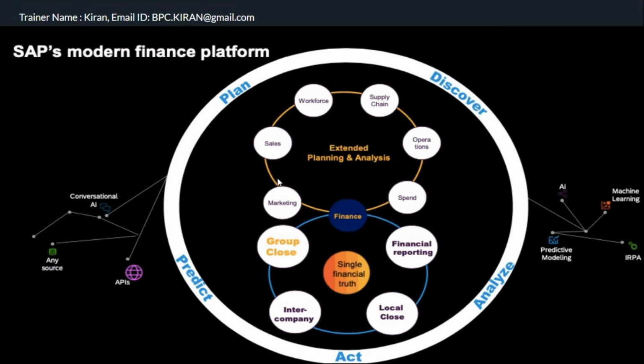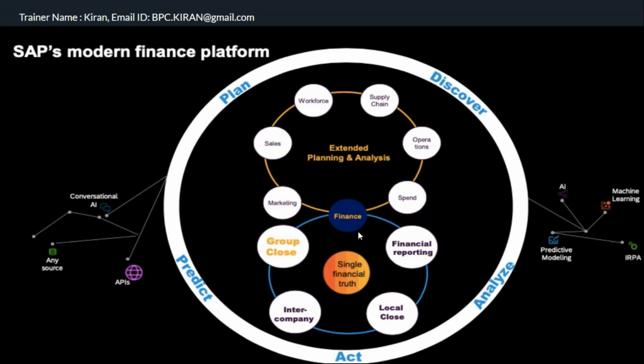Also, if you see above, you have extended planning and analysis. Earlier in FI and CO, when you performed standard cost estimate, activity type prices, cost center expenses planning, P&L planning or balance sheet planning, we used to use BPC optimized, BPC standard or BPC embedded. Within S/4HANA also, you have KP06, KP26, those transaction codes for planning. You can estimate based on the quantity structure and perform the standard cost estimate also. Today also those are available.